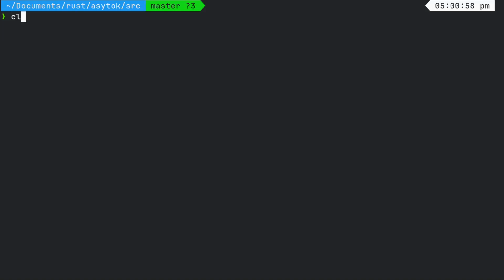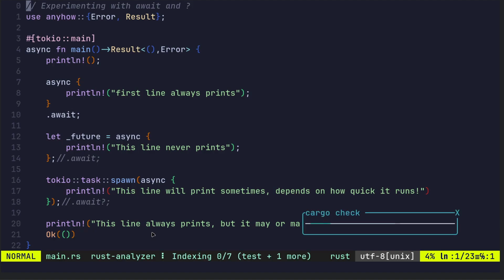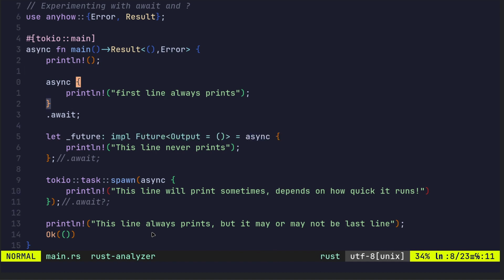So let's actually look at the code, and we're using Tokio async. We're returning a result, or we're processing the error. Here, first line always prints, so it's async, and we're using await.